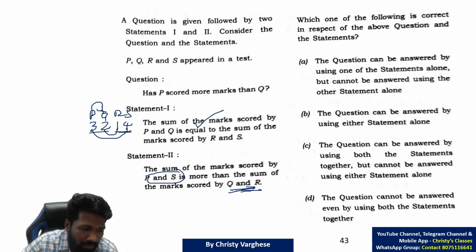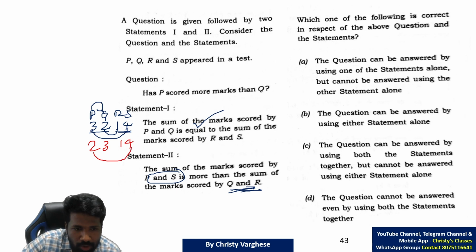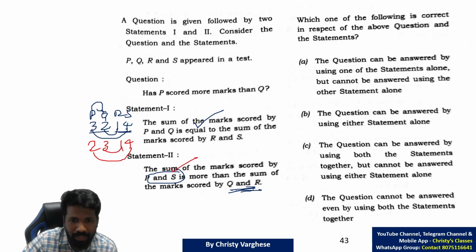So we will try to edit this 3 and 2 to 2 and 3. If I make it 2 and 3, what will happen? 2 here and 3 here, and 1 and 4 here. Still, P plus S, 2 plus 4, is greater than 3 plus 1, so statement 2 is satisfied. Statement 1 is definitely satisfied because 2 plus 3 and 3 plus 2 are the same, so 2 plus 3 is equal to 1 plus 4.